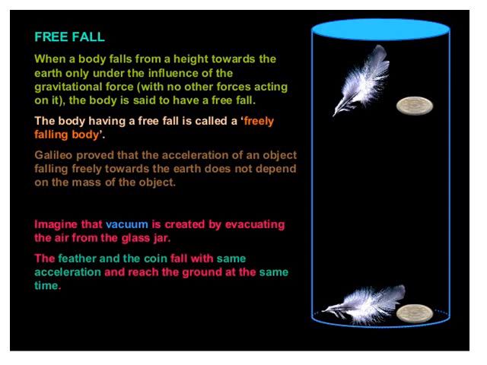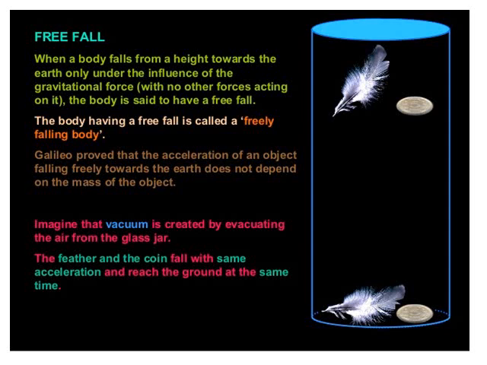When a body falls from a height towards the earth only under the influence of gravitational force, with no other force acting on it, the body is said to have a free fall. The body having a free fall is called a freely falling body.